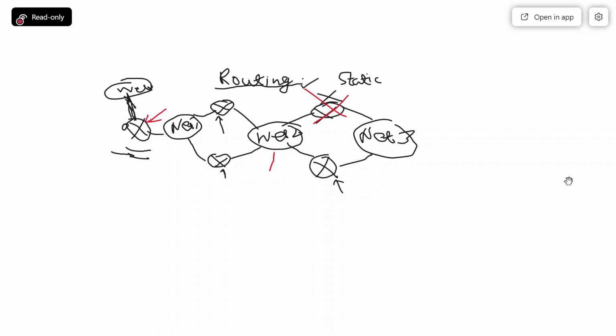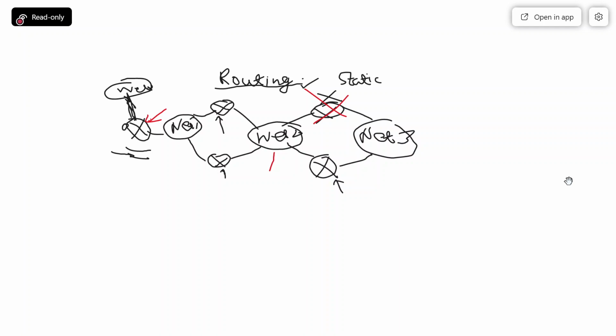But if we know that a network may change, that changes may take place dynamically, then in that case static routing will not work. Are you agree with me? Because you just see that even if one router is down, we have to change the configuration in every router that exists. So this is the disadvantage of static routing. I may have to design it manually, and I have to manually configure every router to forward the packet.